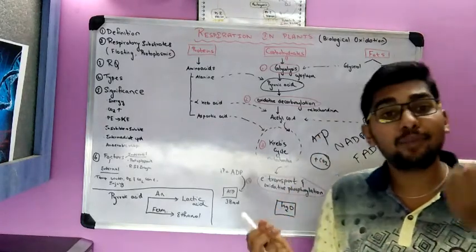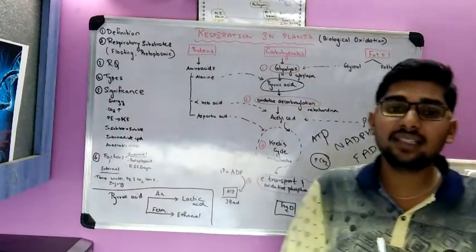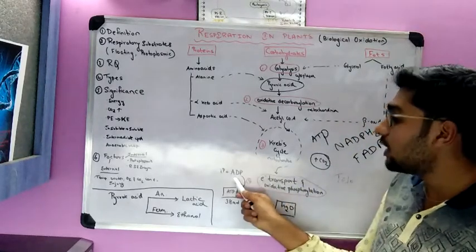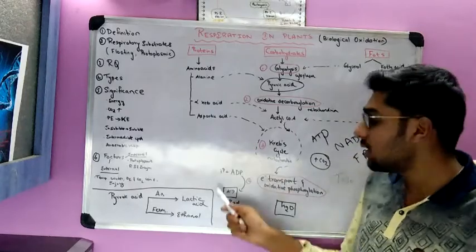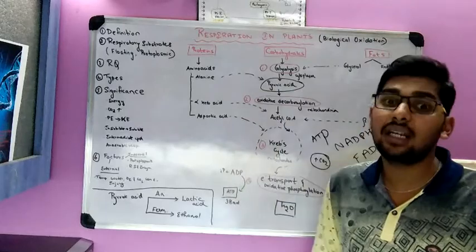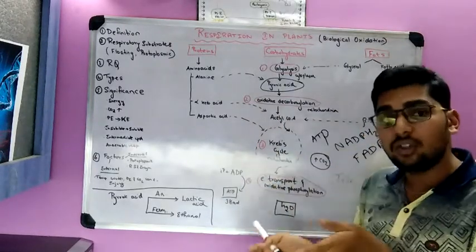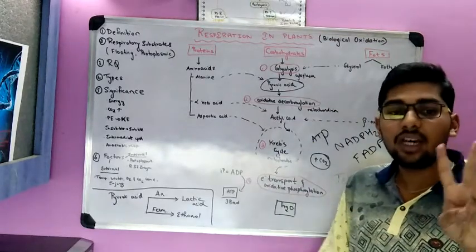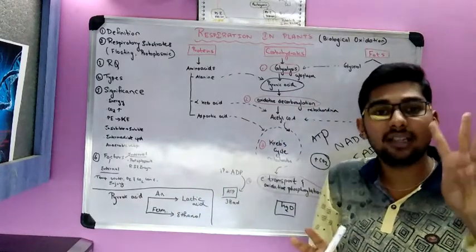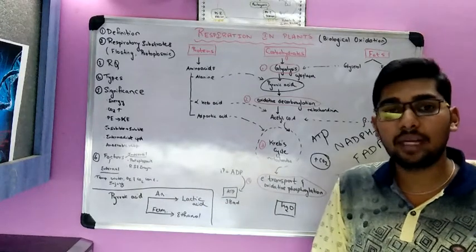That energy is captured by an enzyme called ATP synthase. This ATP synthase captures the energy and converts adenosine diphosphate into adenosine triphosphate with the help of inorganic phosphate. Di means 2, and it converts into tri, meaning 3. So there is a shortage of one phosphate. Adenosine diphosphate converts to adenosine triphosphate. Hence, it takes an inorganic phosphate molecule.